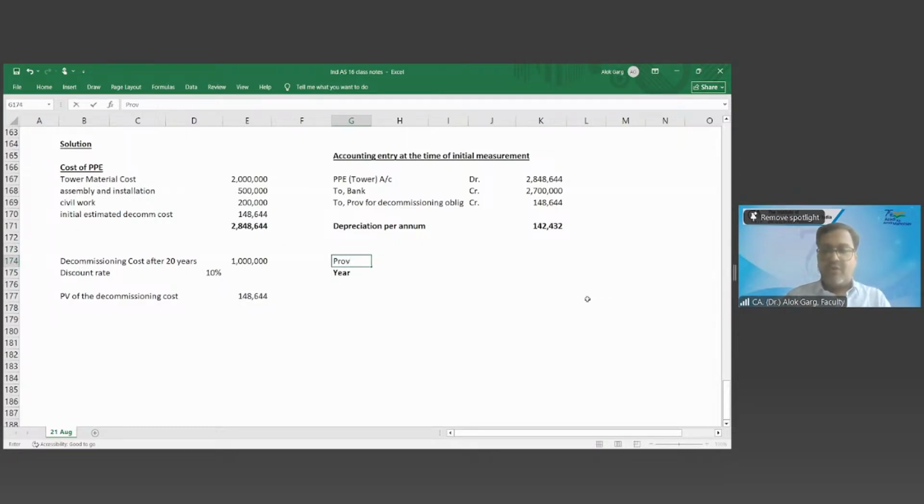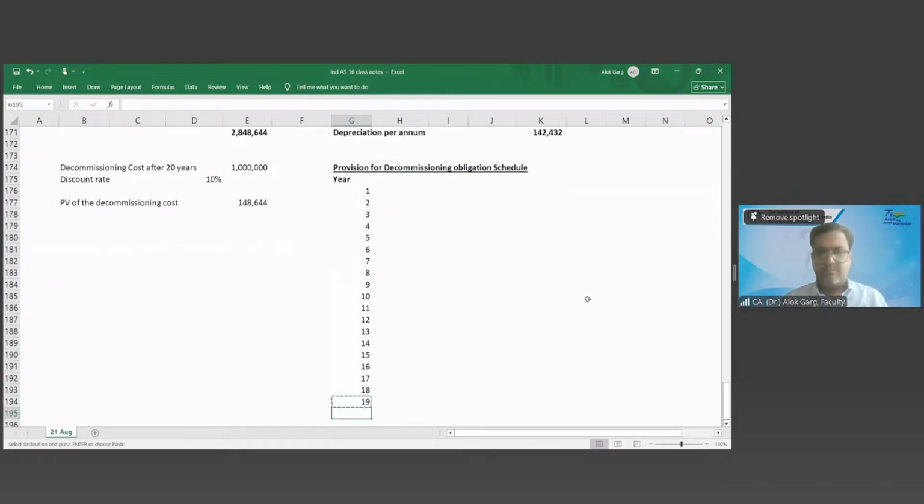Provision for decommissioning obligation schedule: year, opening balance, interest cost, closing balance, because there will be no payment on the liability.